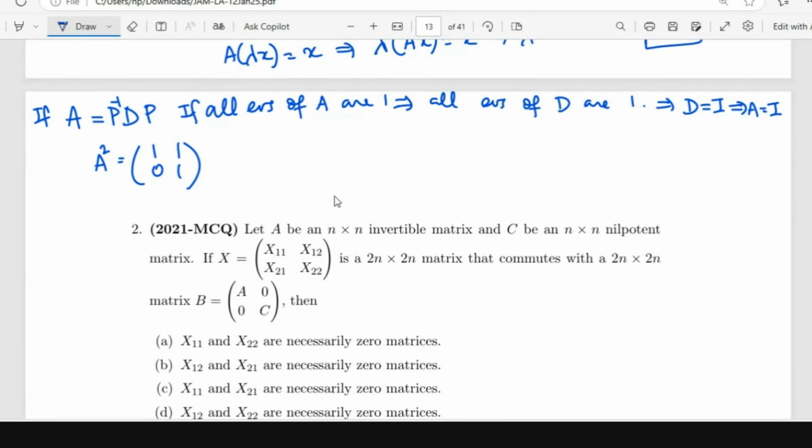Now, what was the question? All the eigenvalues are all the nth roots of unity, right? Yes, ma'am. So you have distinct eigenvalues, right? Yes, ma'am. So A becomes diagonalizable. If A is diagonalizable, then A has to be the identity matrix, no?